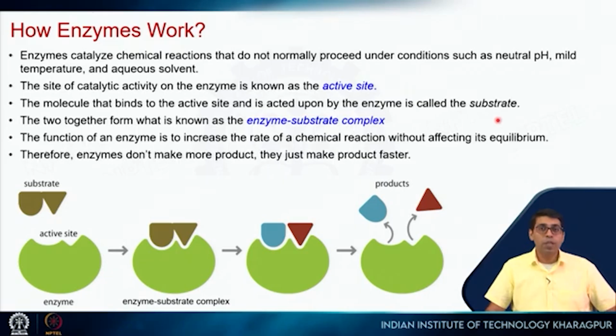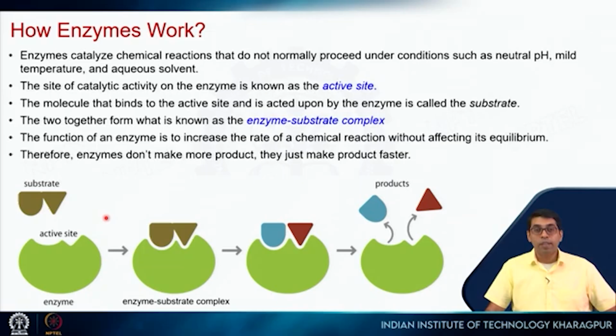Okay, so how do enzymes work? We have already seen that enzymes have an active site where the substrate comes and binds, and we discussed 2 mechanisms, lock and key and induced fit. The shape of this active site will determine the binding of the substrate, and this is important because enzymes want to bind their specific substrates.